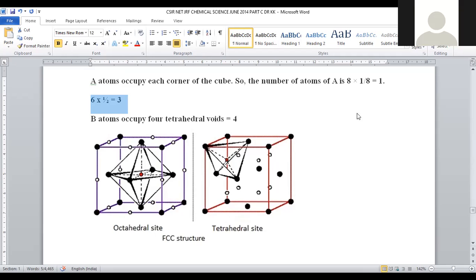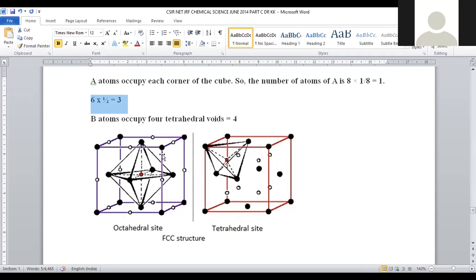So how many corners do we have? 8 corners, each atom contributing 1 by 8. 8 into 1 by 8, the 8 gets cancelled, so from the corners the number of atoms will be only 1. When you go with faces, how many faces are there? 6 faces: front, back, top, bottom, left, right. Each atom contributes 1 by 2, so 6 into 1 by 2 becomes 3. So 1 atom from the corners, 3 atoms from the faces. This is contributed to the number of A atoms, and this will be the X value. X is equal to 3 plus 1, right? It will be 4.